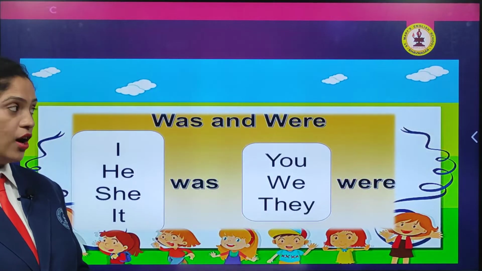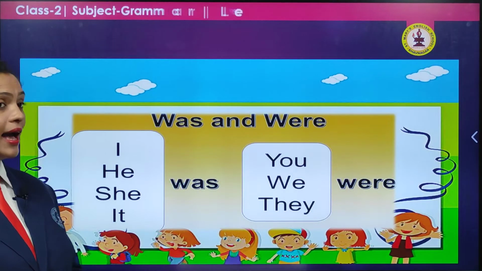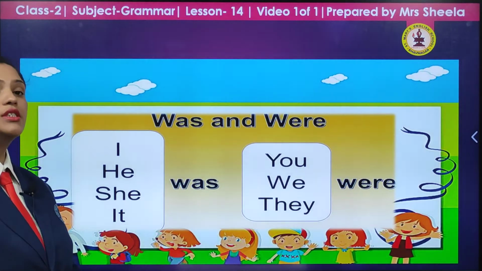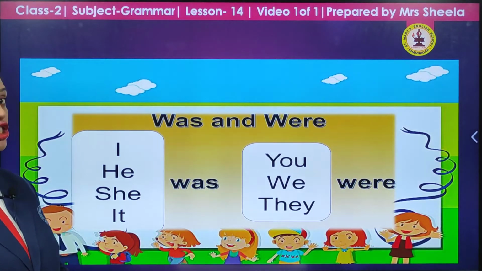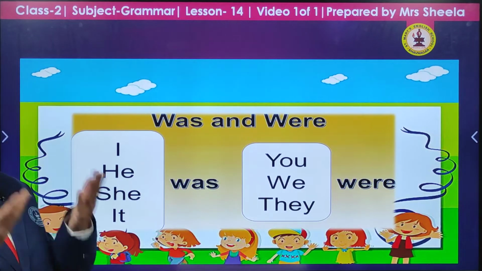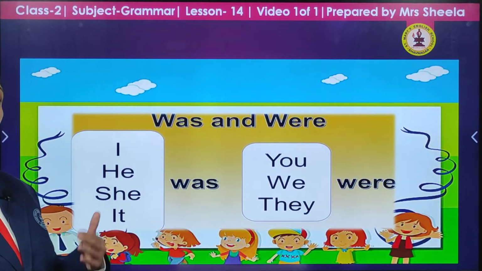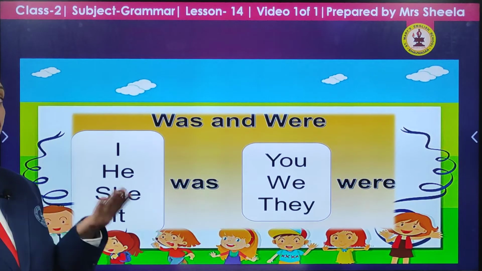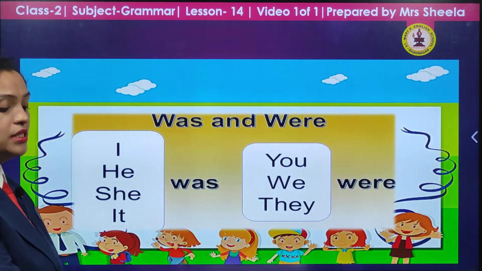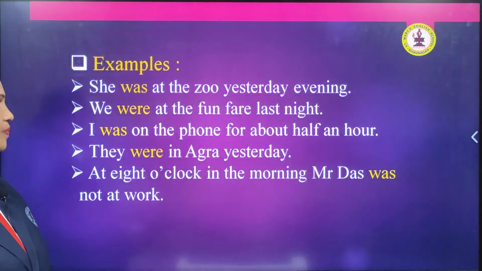Okay children, now when we are using I, we use was. When we are using he, we use was. When we are using she, we are again going to use was, and with it also we are going to use was, the helping verb was. But when we are talking about plural and or we are addressing somebody else, we are going to use were. You were, we were, they were. Yes, let us see the examples and understand it perfectly further.